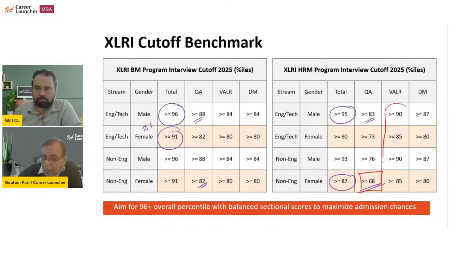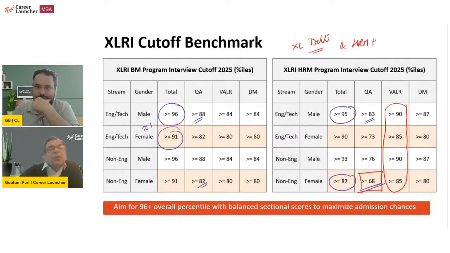Okay, and एक मेरी request है सबसे, many students make a mistake of applying only to XLRI जमशेदपुर, XLRI दिल्ली को टिक भी नहीं कहते हैं, औकात से नीचे समझते हैं. Boss, please remember, placements of XLRI Delhi and Jamshedpur are combined. Okay, and all companies are pushed to take students from both the campuses. Okay, they cannot obviously force them, but they push them and ensure that both the campuses get good representation in all the companies. So बिल्कुल उसमें मत सोचना.